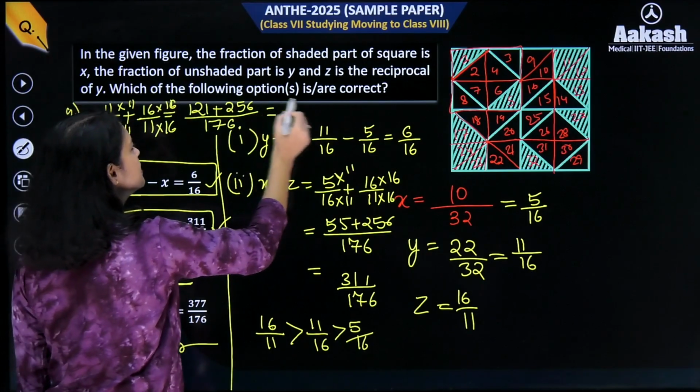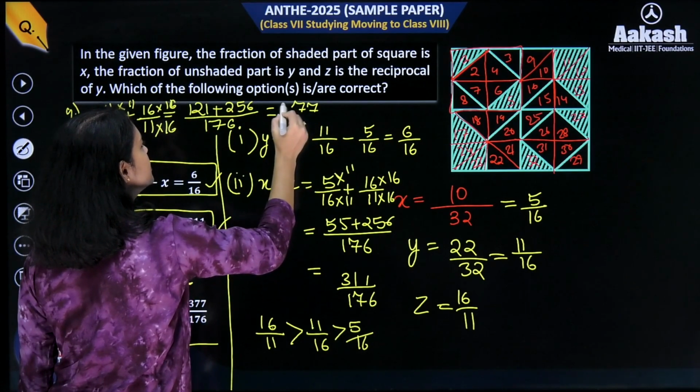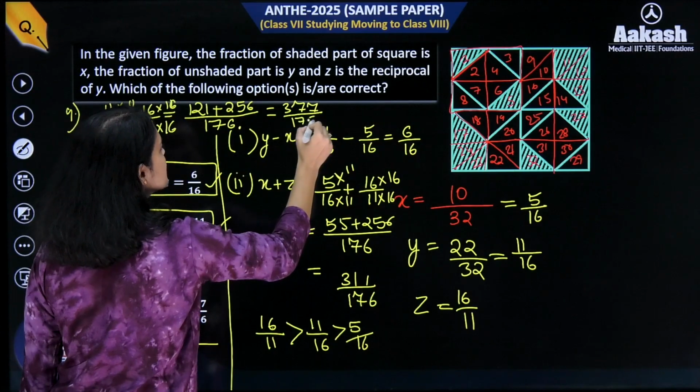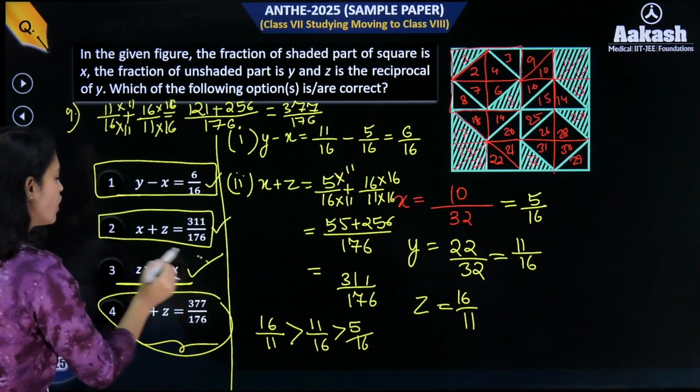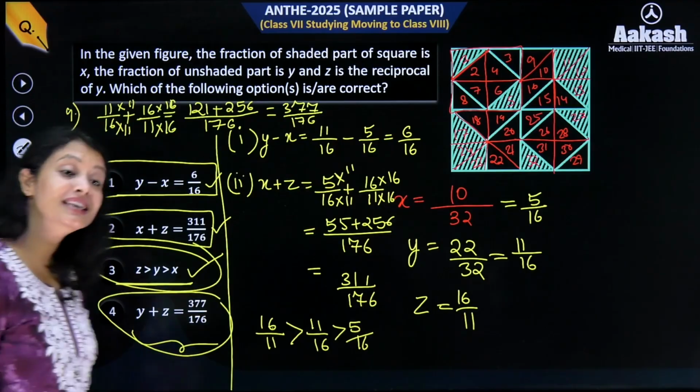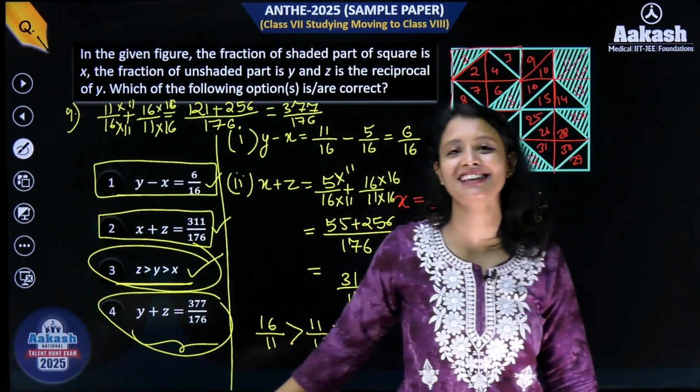So this is 377 over 176. So can you see that fourth option is also correct? So that means in this question all the options are correct.